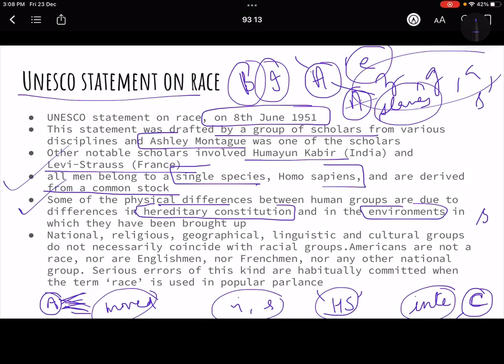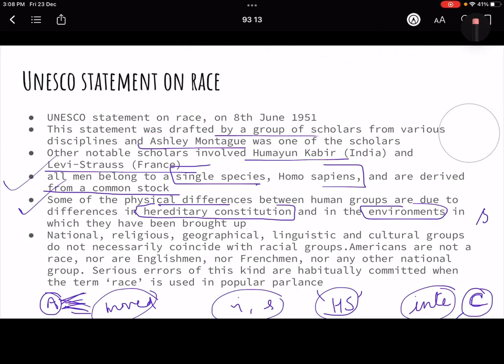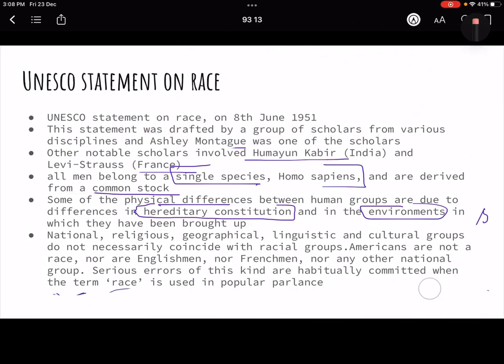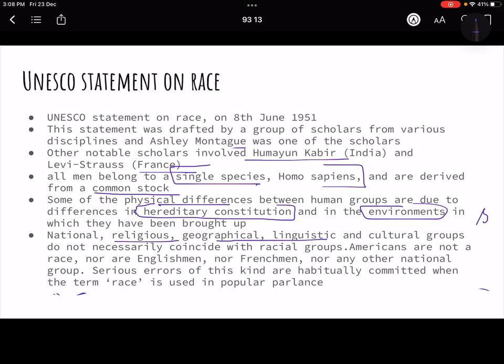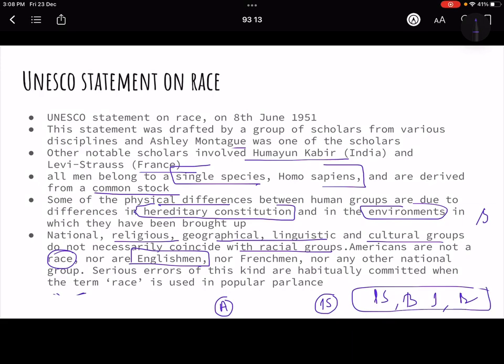Then national, regional, just let me clear this, guys. Yeah. So the next one says national, religious, geographical, linguistic and cultural groups do not necessarily coincide with the racial groups. For example, Americans is not a race, nor Englishman is a race, right? Because as I also said, in the Indian subcontinent, Pakistan, Sri Lanka, Bangladesh, India, Bhutan, they all are genotypically similar populations, right? So we categorize them all together. Even you can say some part of Australia, Africa also, right?